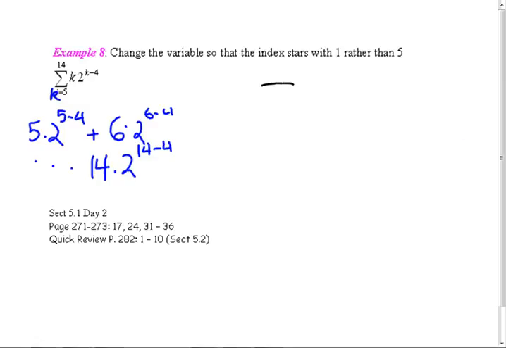So I'm going to change my index, but use a different letter. What letter would you like to use? I. So I want to start with 1. Now, how do I get that? What am I going to do with k? We'll subtract what? i is equal to the k value. I'm shifting it down 4. So what's going to happen to the top number? If we're at 14, you're going to go down 4, so you're going to be at 10.